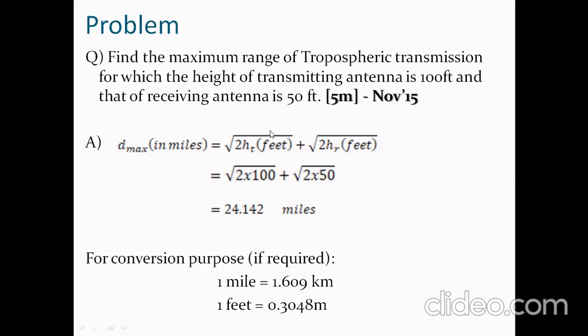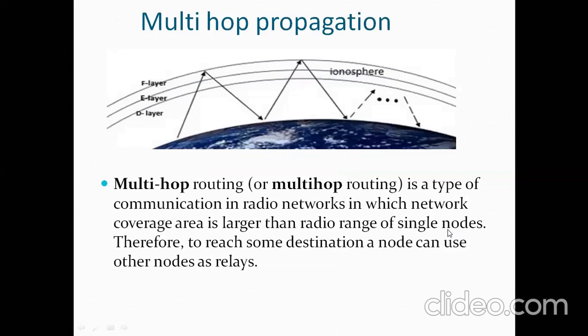Let us see this problem. The height of the transmitting antenna is 100 feet, so 2 into 100, plus 2 into the height of the receiving antenna, 50 feet, so 2 into 50 is 100. Taking root 100 common, root 100 is 10, into root 2 plus 1. Root 2 is 1.414, plus 1 is 2.414. 2.414 into 10 is 24.14 miles. You understood? So this is all about that problem.